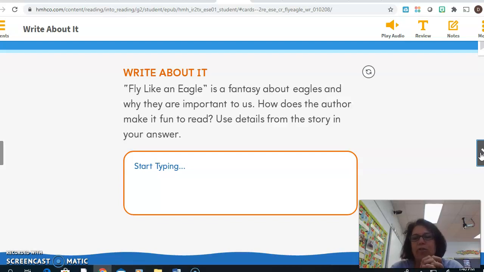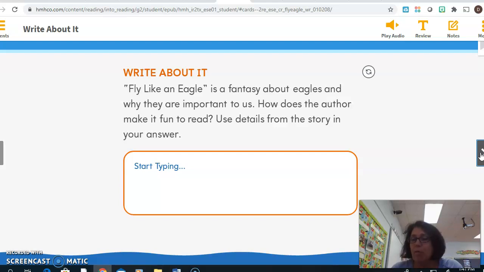Use details from the story in your answer. So I want you to take some time now, read back through the story, look over the story, and write in here on page 65, write about how does the author make it fun to read. Very important, we got to make sure we use details from the story in our writing because we're explaining and we're using those details from the story.